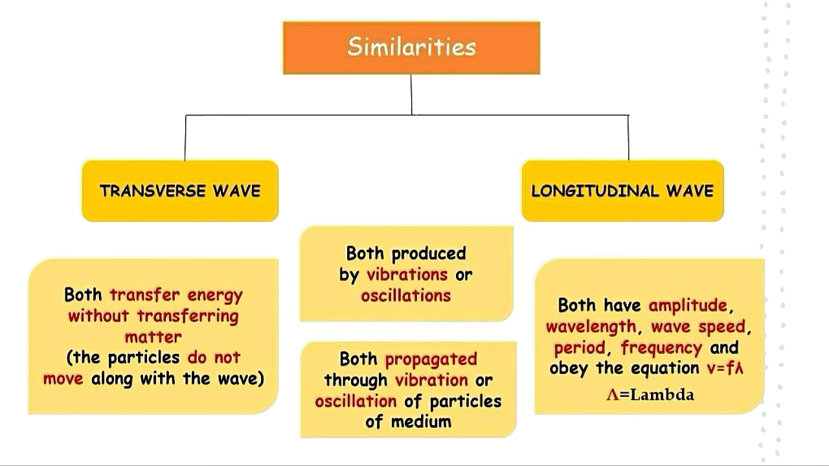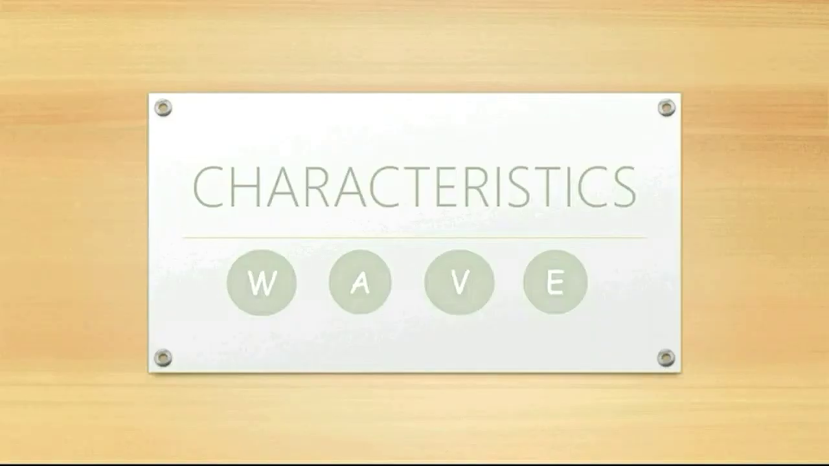The similarities of the transverse wave and the longitudinal wave: first, both transfer energy without transferring matter, which means the particles do not move along with the wave. Second, both are produced by vibration or oscillation. Third, both propagate through vibration or oscillation of particles of the medium. And last, both have amplitude, wavelength, wave speed, period, frequency, and obey the equation v equals f lambda.